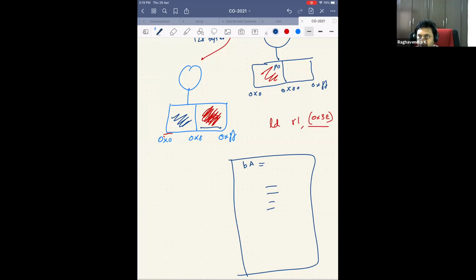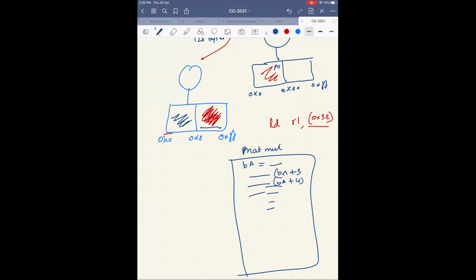So the user doesn't know, right? Now I am the program, I am writing this matrix multiplication. All my instructions are using this base address. So whenever I am calling, it will be base address plus 3, base address plus 4, and so forth. I don't write absolute addresses, I always write relative addresses, always relative to the base address. But what will I set this base address to? Should I set it to 0x0 or 0x80?